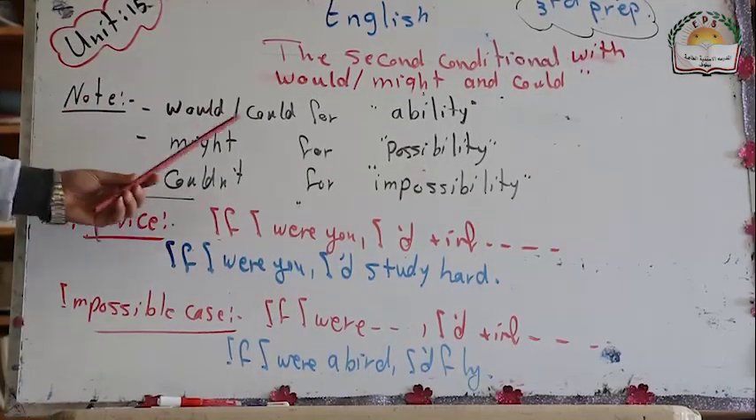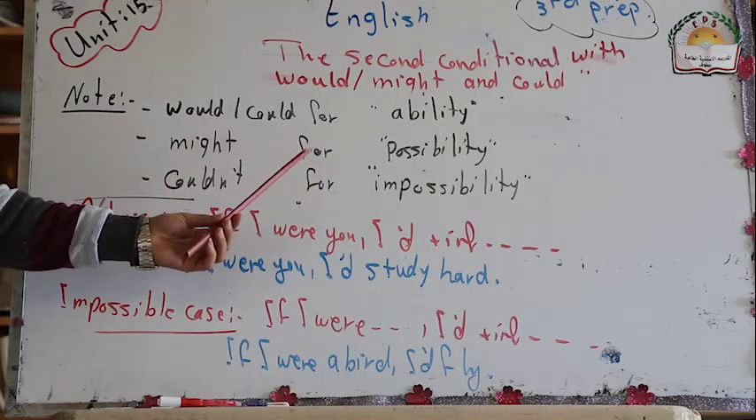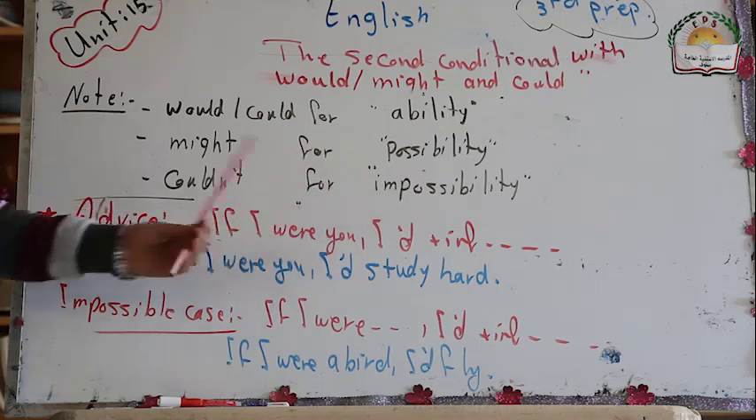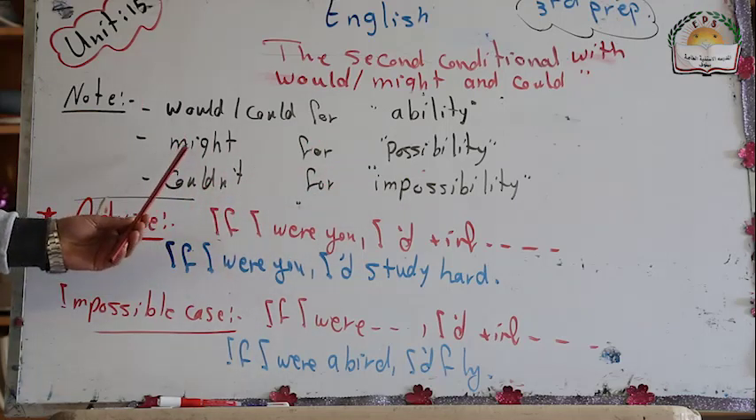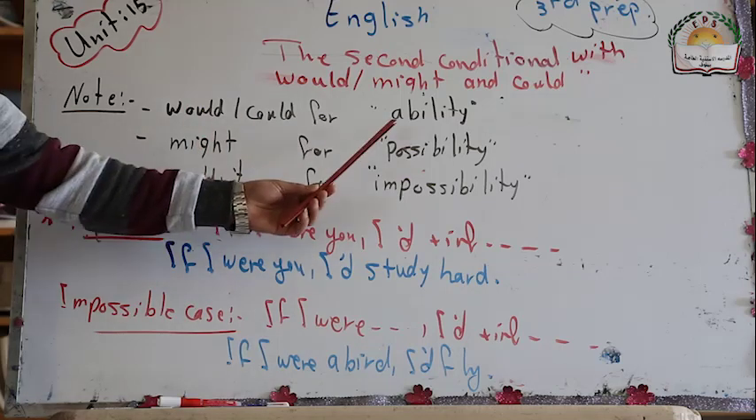We use would and could to express ability, and might for possibility, and couldn't for impossibility. And if something is impossible, you should use couldn't, and if something is possible, might, and would and could for ability.